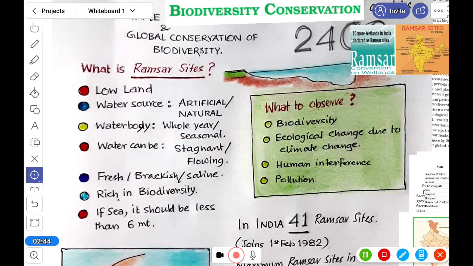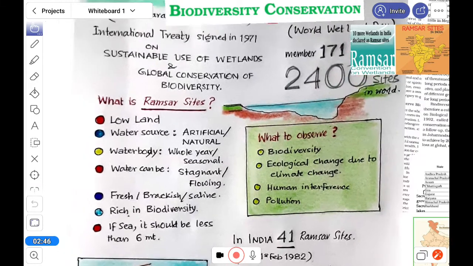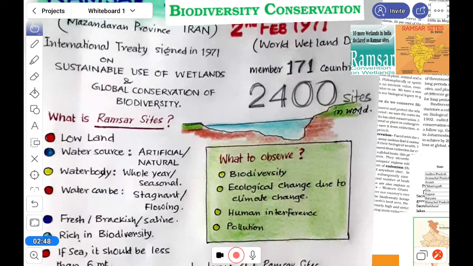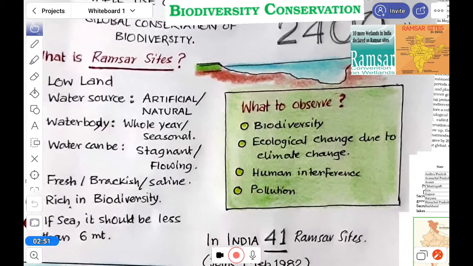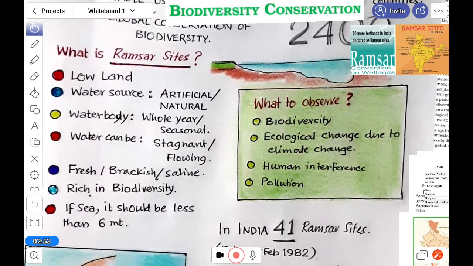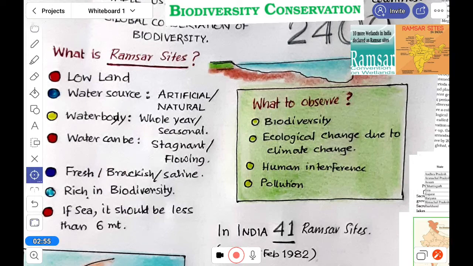Now, for this Ramsar site, what is to be observed in that site? Here it is biodiversity, first of all, the ecological change due to climate change, human interference, which is the most important part, and pollution. Okay. So, we have to save that wetland to save the ecosystems. Okay.